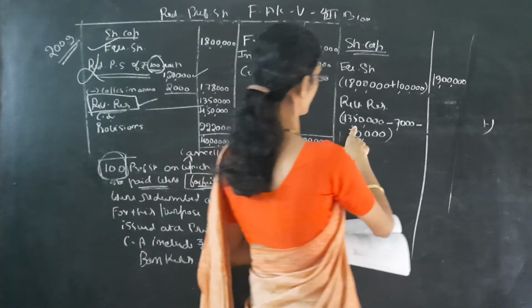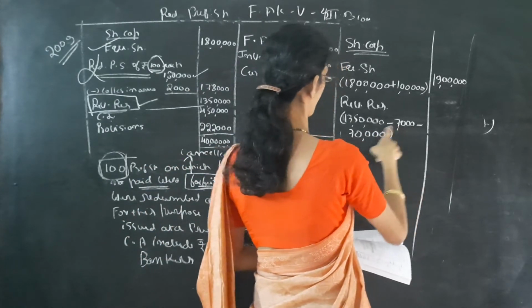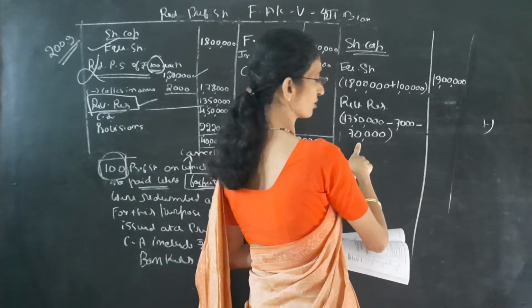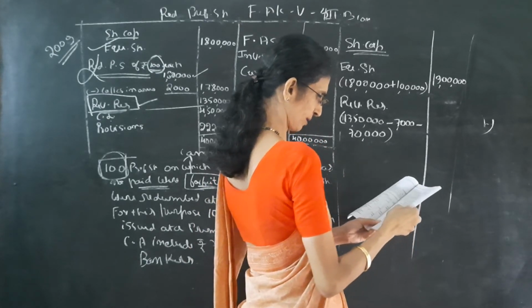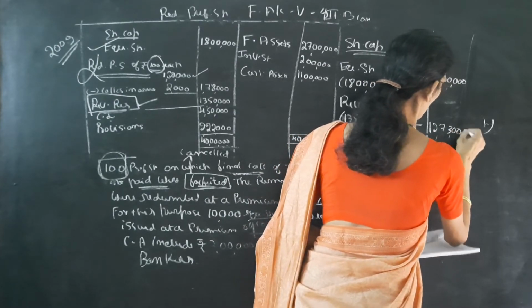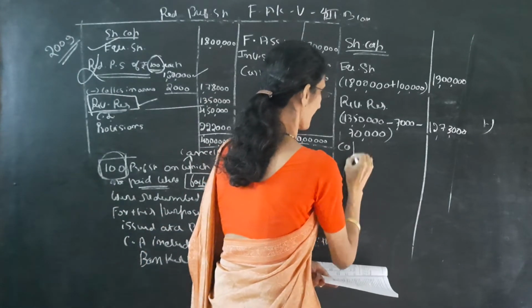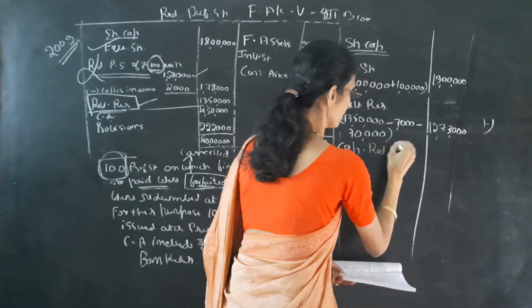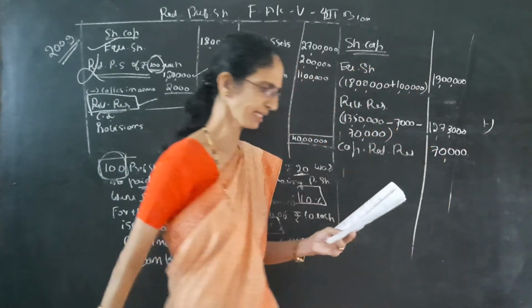So 13,50,000 minus 7,000 for securities premium, then 70,000 for capital redemption. So now the revenue reserve balance is 12,73,000. Then as usual, capital redemption reserve, see the entry, it is 70,000.